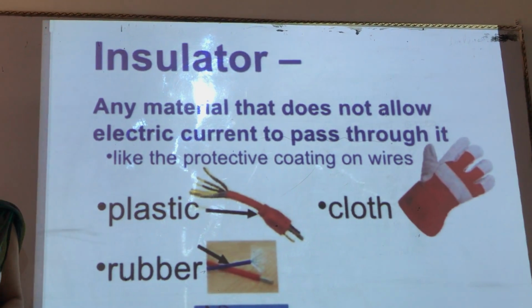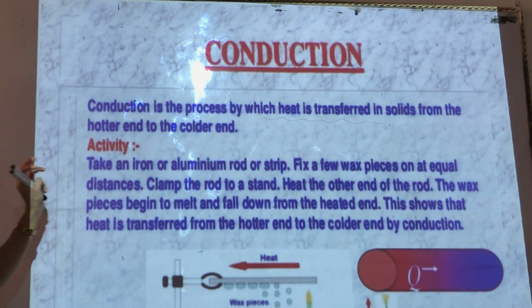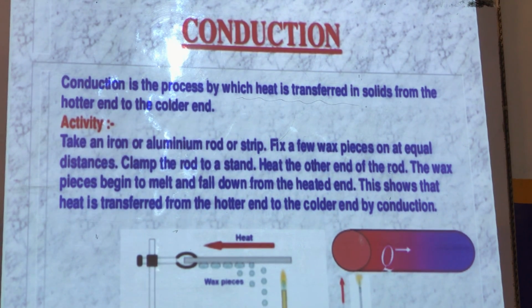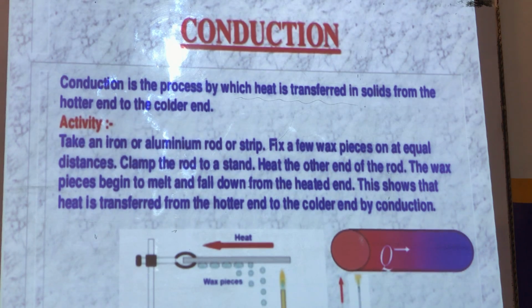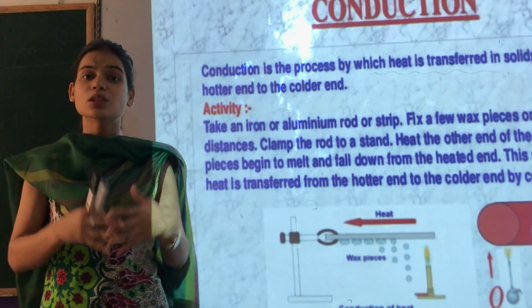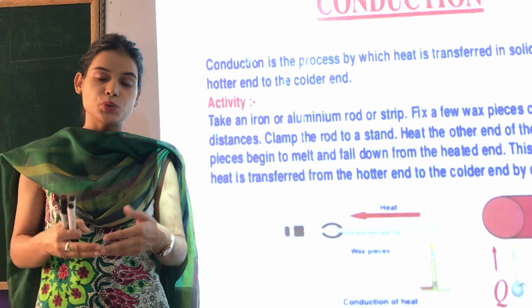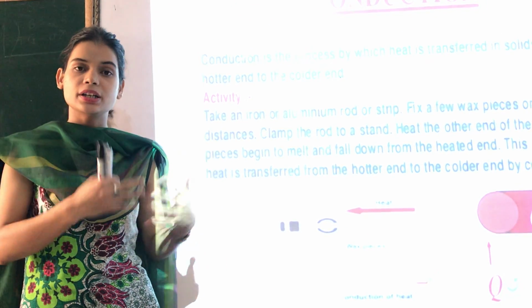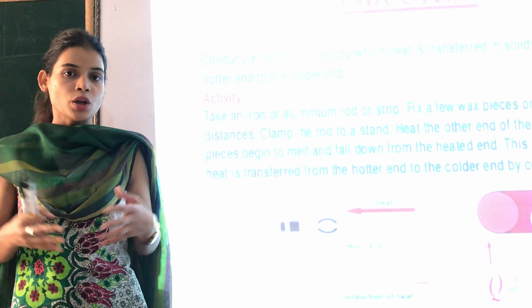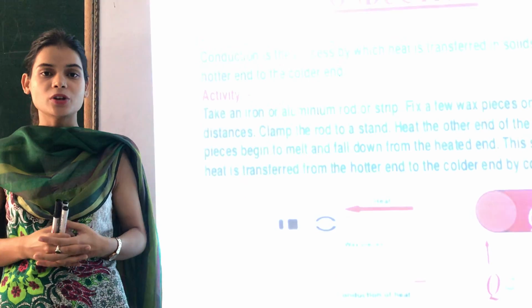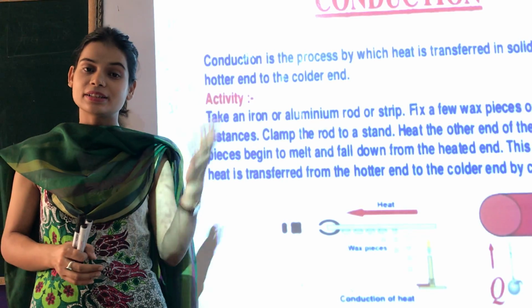So I hope children you understood what is conduction. Conduction is the process by which heat is transferred in solids from the hotter end to the lower end. Okay, so now children, water and air are poor conductors of heat. The heat cannot pass through water and air easily. But how can you boil the water then? How can you boil the water? That is what we are going to study in our next class.